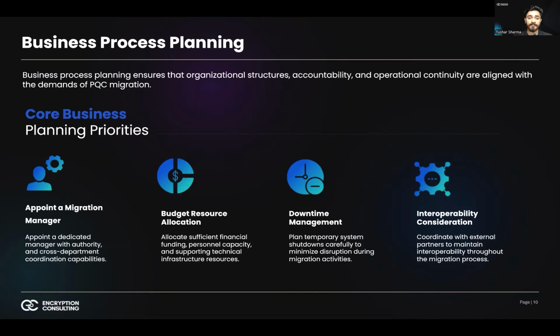The second priority is defining budget and resource allocation with precision. PQC migration is a multi-year initiative that competes directly with digital transformation programs, cloud migration, regulatory projects, and other strategic investments. If funding is not explicitly secured, the initiative risks being delayed or deprioritized. Budgeting must account for hardware upgrades, including HSM replacement or network appliances, software licensing or vendor-supported PQC capabilities, engineering development and integration efforts, testing environments and validation frameworks, external advisory or compliance assessment, training and skill development for internal teams.